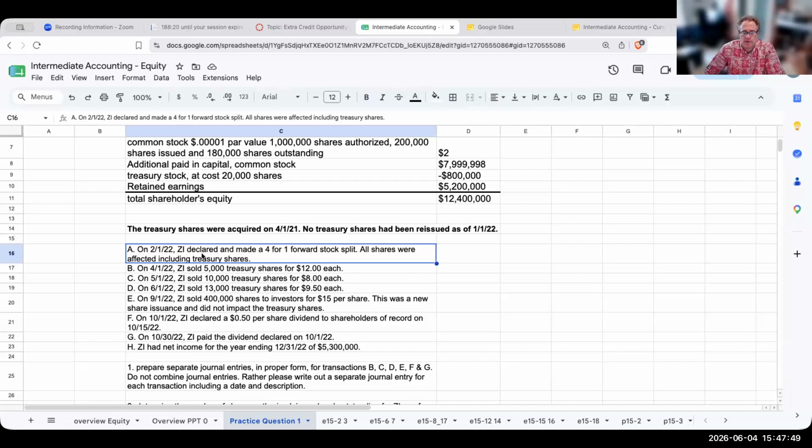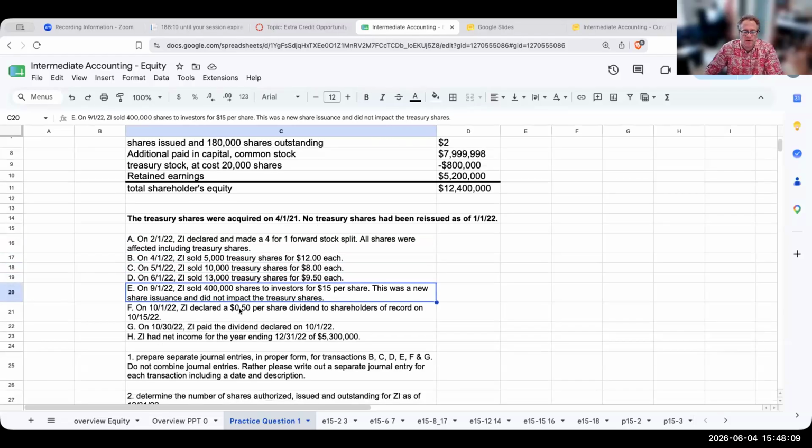On February 1st, ZI declared and made a 4-for-1 forward stock split. All shares were affected, including the Treasury shares. On 4/1/22, they sold 5,000 Treasury shares, sold 10,000, sold 13,000. And then over here, I sold 400,000 shares to investors for $15 per share.